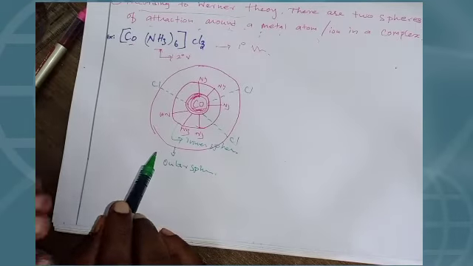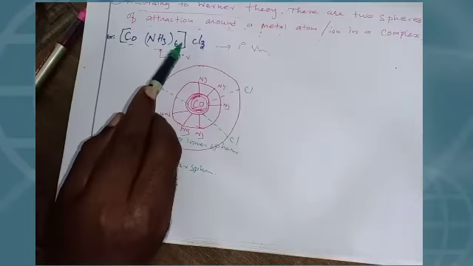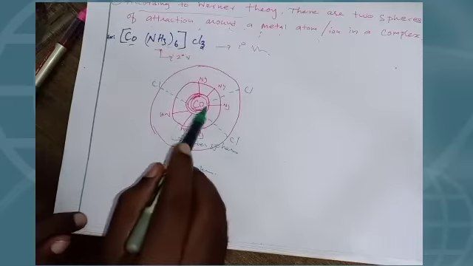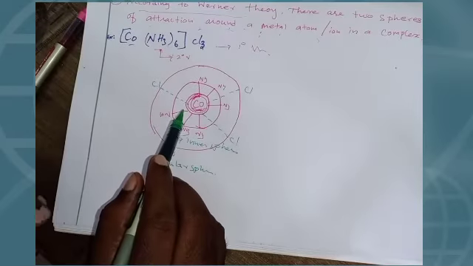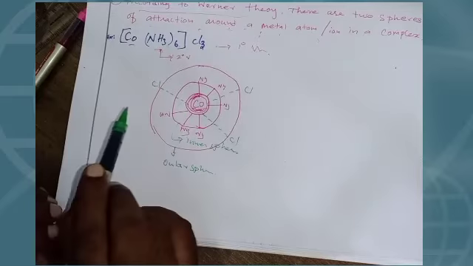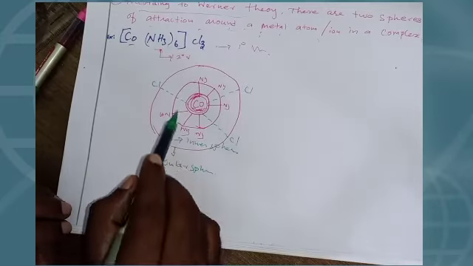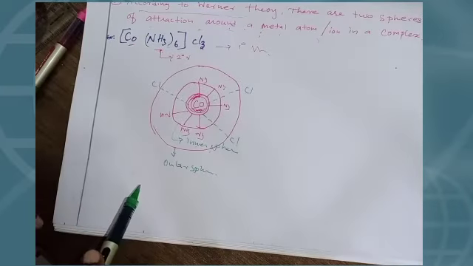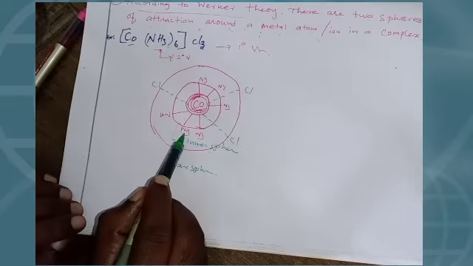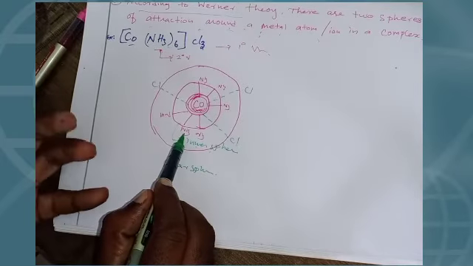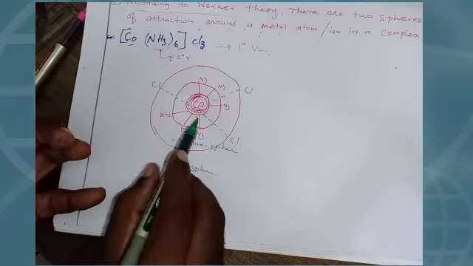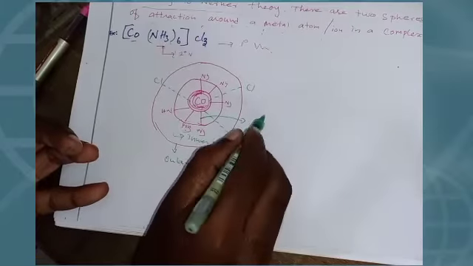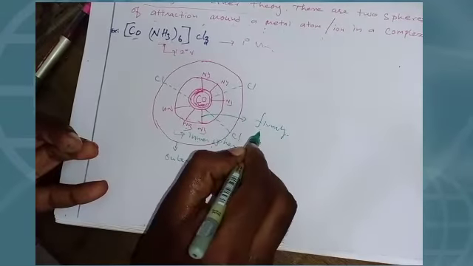The secondary valency is always inside the coordination sphere. So inside the square bracket, this is the secondary valency. So that's why we draw the secondary valency as the inner sphere. This is the outer sphere. Whenever these molecules make attraction with the central metal atom, it is very firm. That makes the bond, a firm bond.